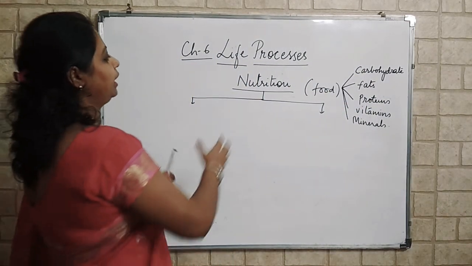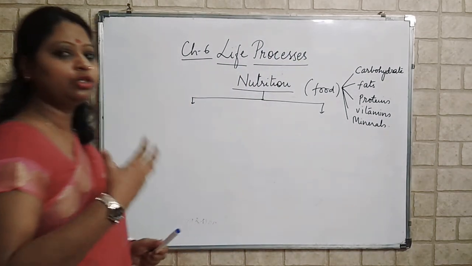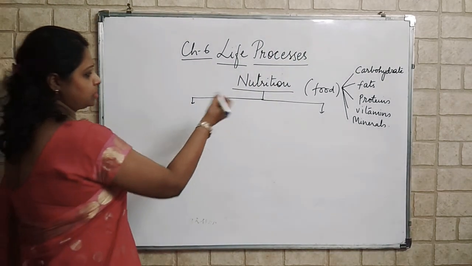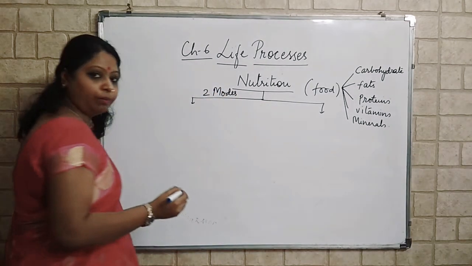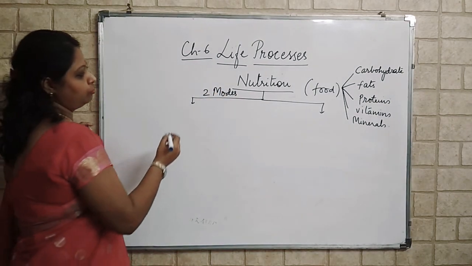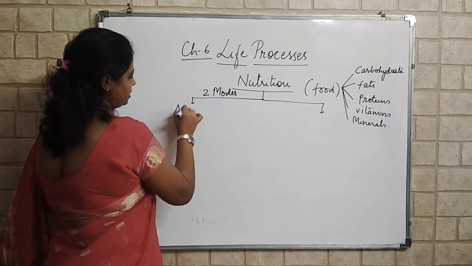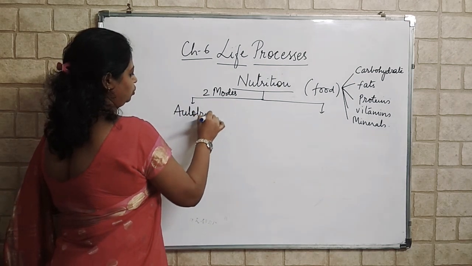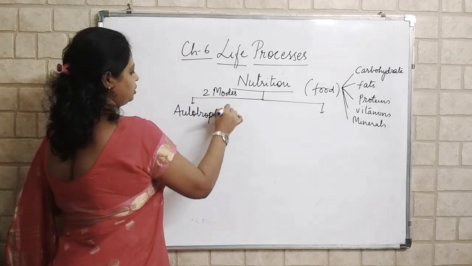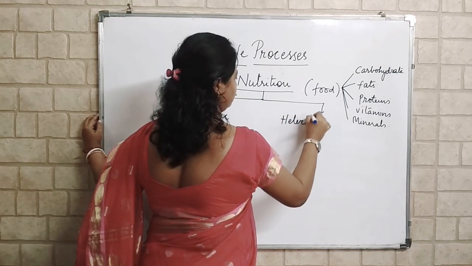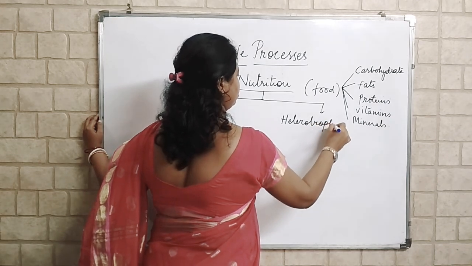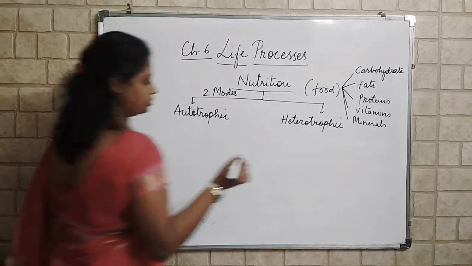Now, how does any organism acquire or get it? Two modes are here. You have to draw this table in your copy. Two modes of nutrition: one is the autotrophic mode of nutrition, another is the heterotrophic mode of nutrition.